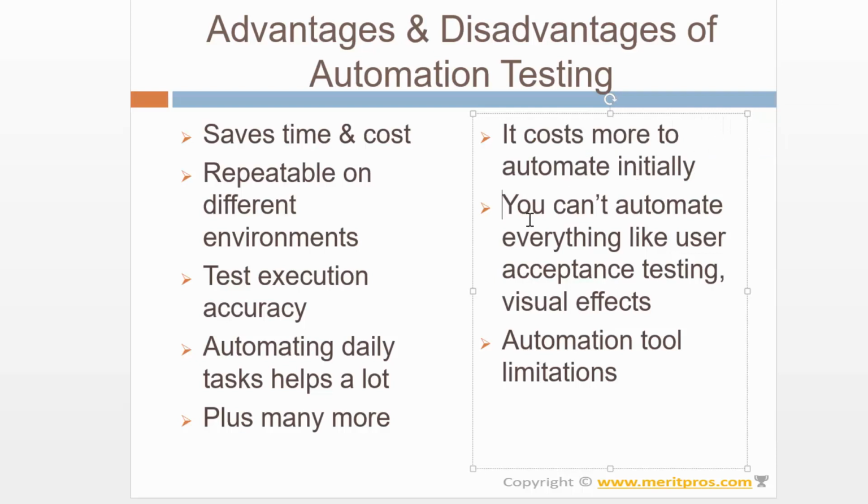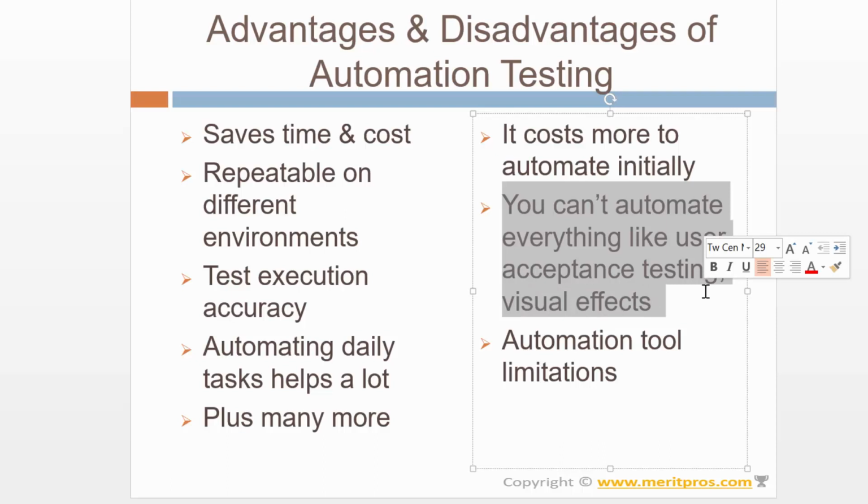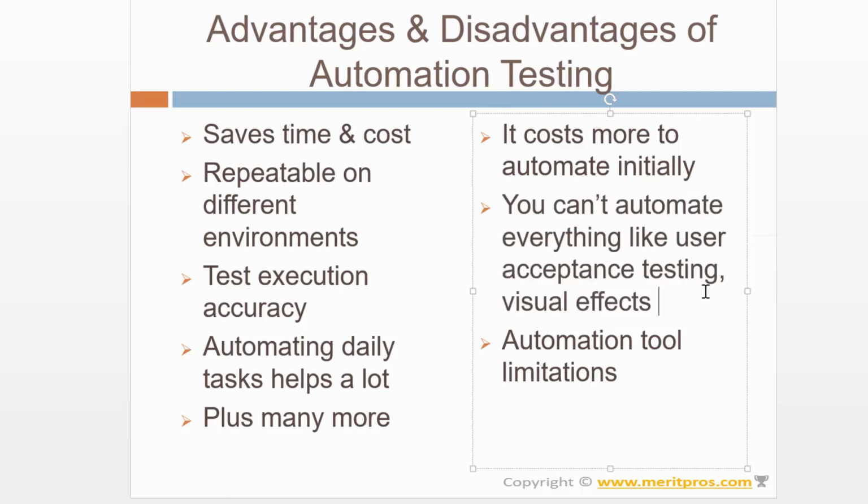You cannot automate everything, like user acceptance testing or visual effects. So there are some areas that we cannot automate, and there are automation tool limitations as well. For example, Selenium cannot automate desktop applications like Notepad or Excel. If there are any limitations with the tool, we need to stick with those limitations. We need to find a new tool, or wait for an update so that it overcomes those limitations.